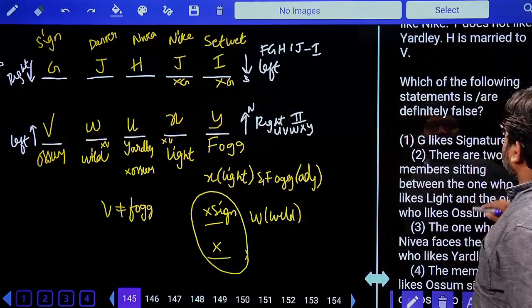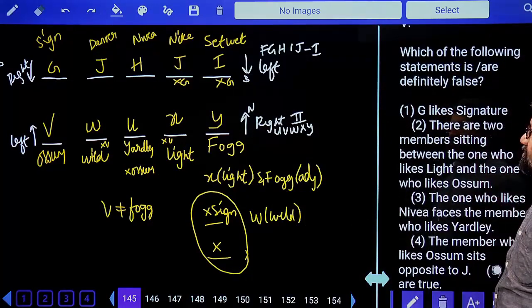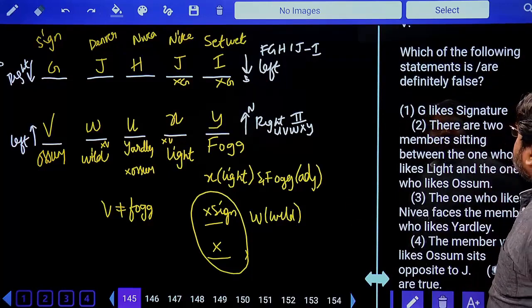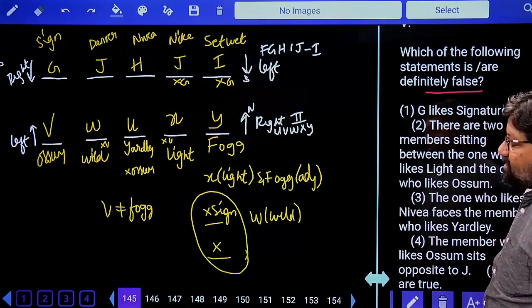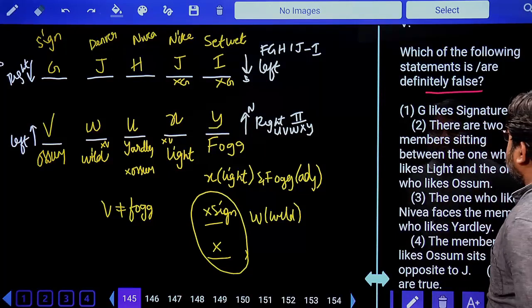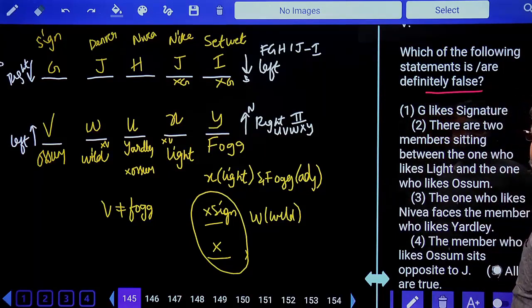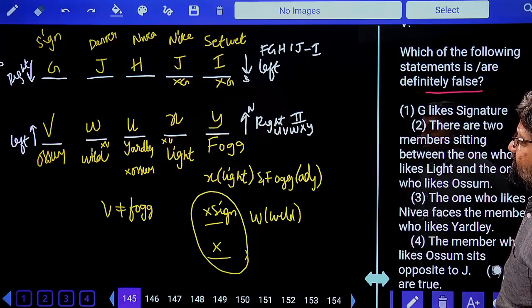Which of the following statements is definitely true? G likes signature. No, G does not like. Yes, G likes signature, but the question asks which of the following is definitely false, 100% false. G likes signature is true, so we'll not go with that. We want the one which is false. There are two members sitting between the one who likes light and the one who likes awesome. Light and awesome, two persons.